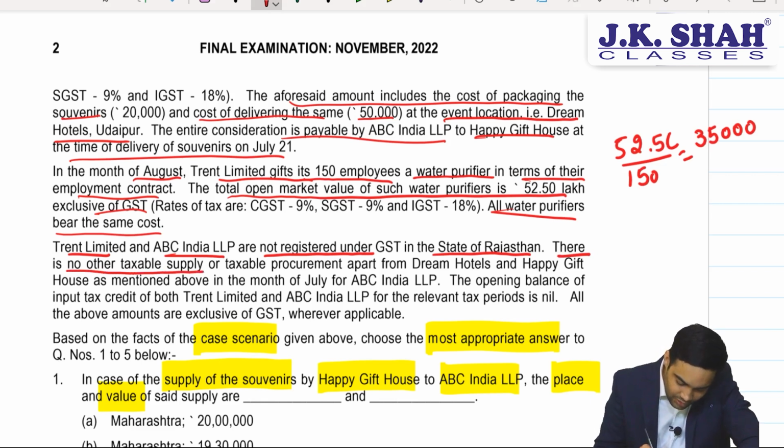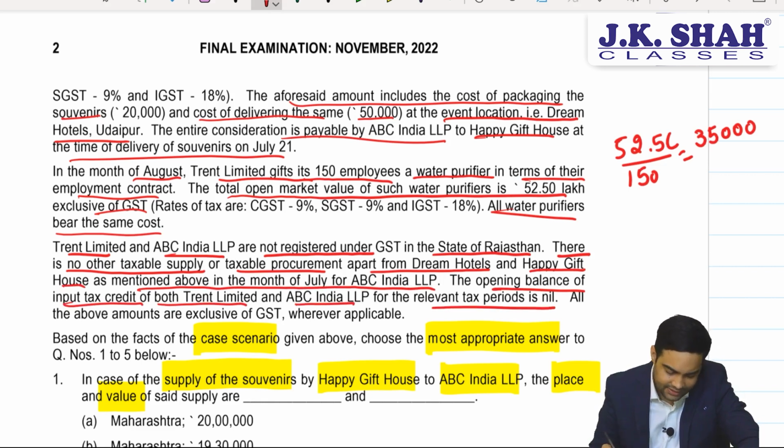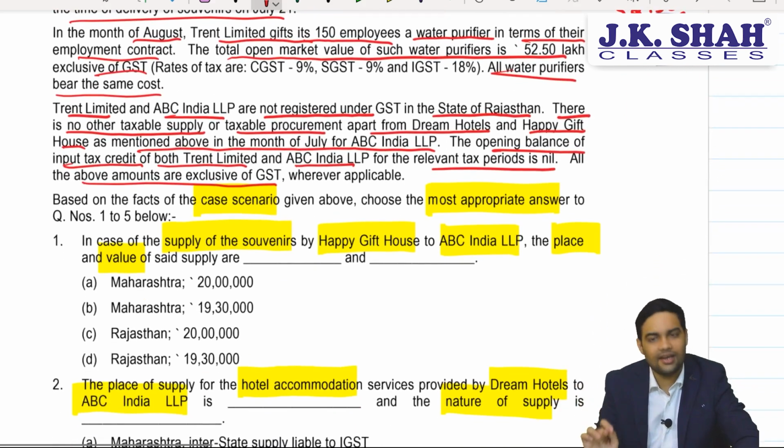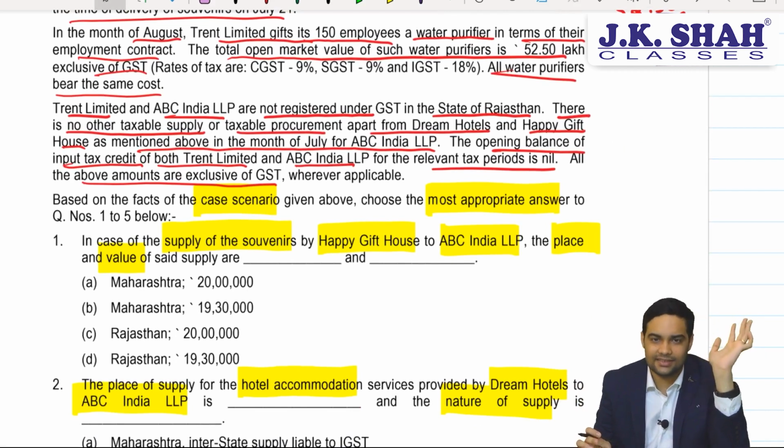There is no other taxable supply, taxable procurement apart from Dream Hotels and Happy Gift House as mentioned above in the month of July. Opening balance of ITC of both Trent Limited and ABC for the relevant period is nil. All the amounts are exclusive of tax. We have read the entire case study. Now let's see what would be the answer.